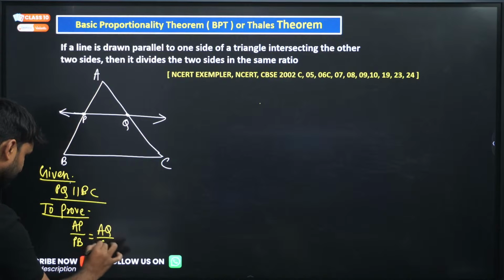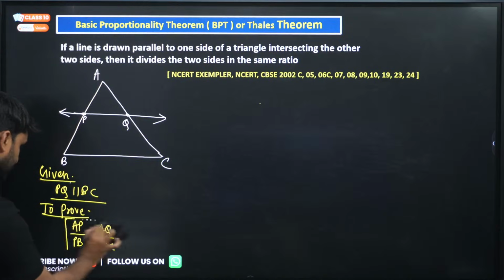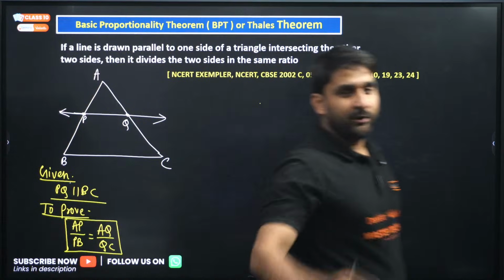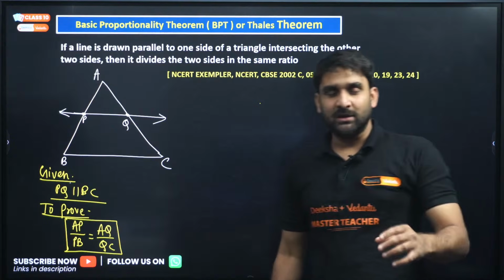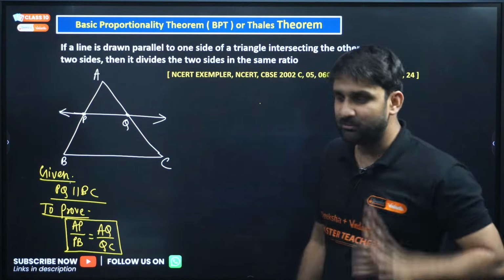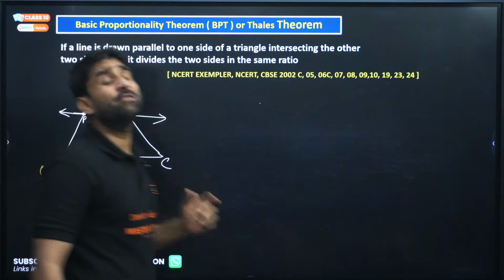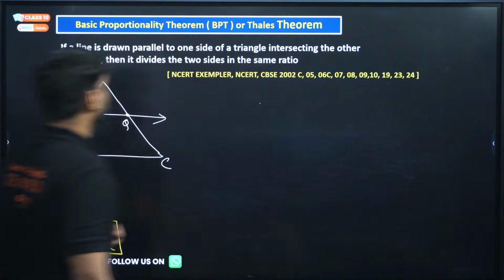We have to prove this. Come on, my dear, this is BPT. When we draw a line parallel to any one side of a triangle, then that line divides the other two sides in the same corresponding ratio. I hope you are getting my point. So how can we derive this? So let's do the solution.